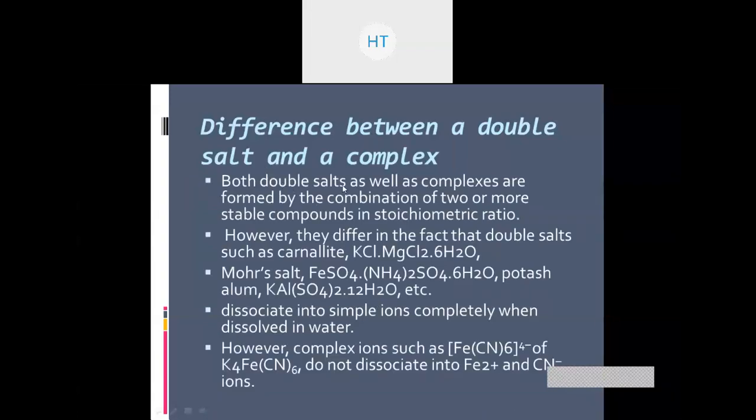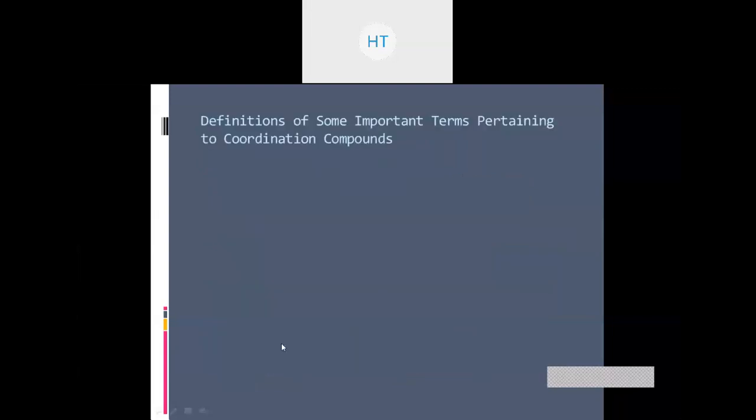Okay, so both double salts as well as the complexes are formed by the combination of stable compounds in stoichiometric ratios. However, they differ in the fact that double salts are going to dissociate into simple ions when dissolved in water. However, complex ions such as the ferrous hexacyanoferrite do not dissociate into Fe2+ and CN-. So what are the important terminologies pertaining to coordination compounds?